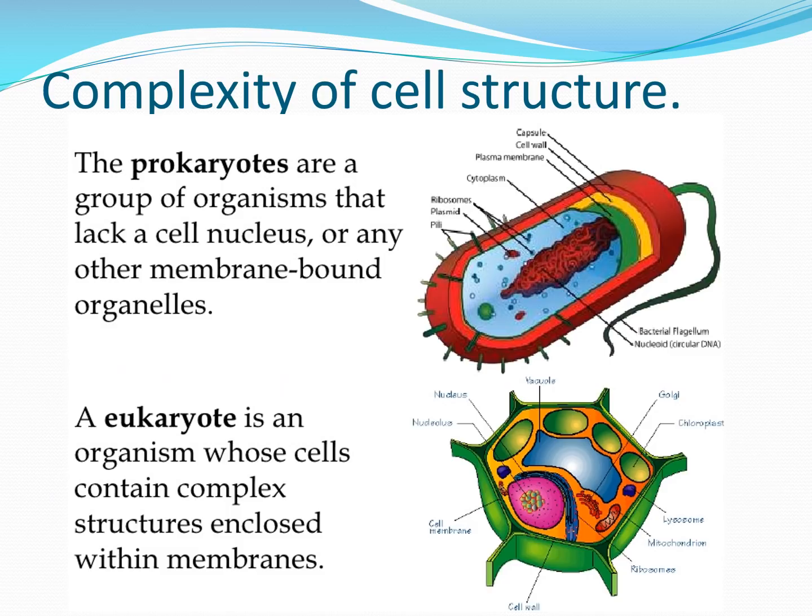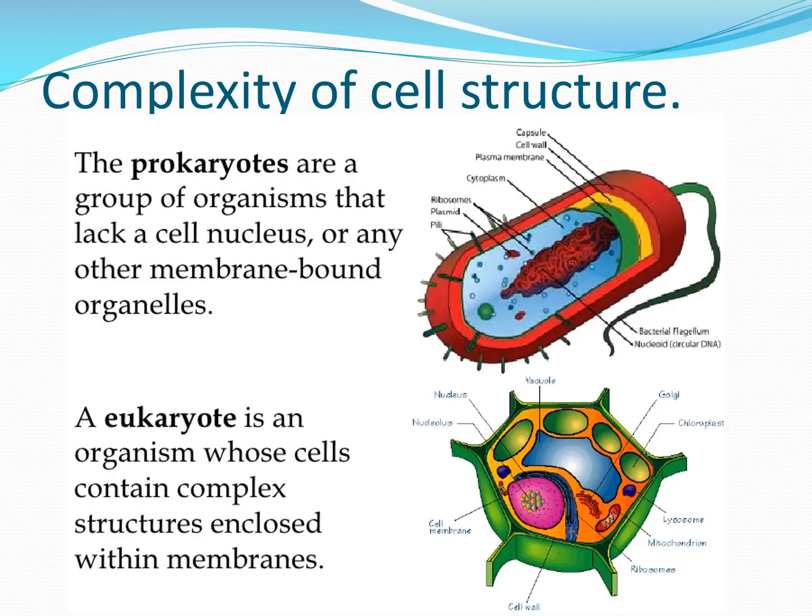First is complexity of cell structure. We have learned this in the 7th standard, and we know that living organisms can be classified into two: prokaryotes and eukaryotes. Prokaryotes are those organisms who have very simple cell structure. Why do we call it simple? Because they don't have nucleus and they don't have any kind of membrane bound organelles.